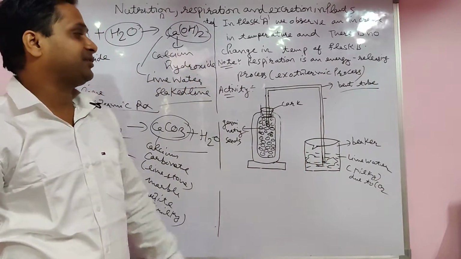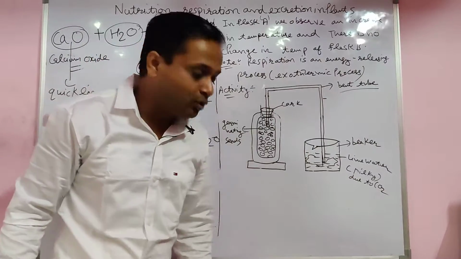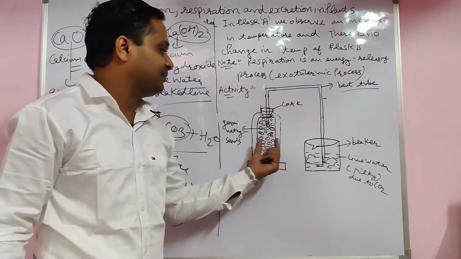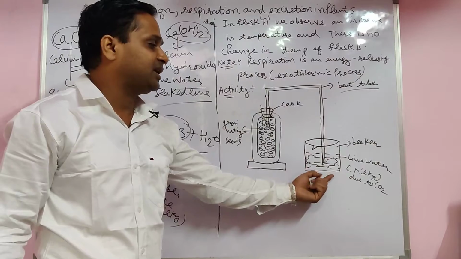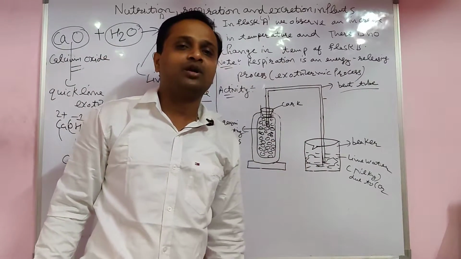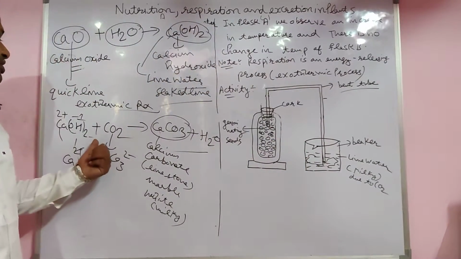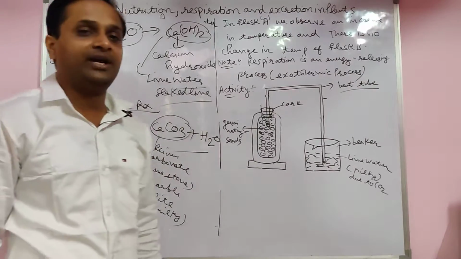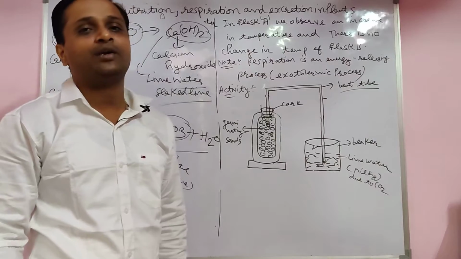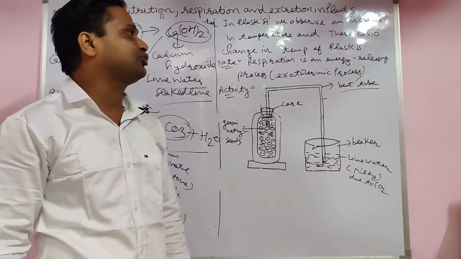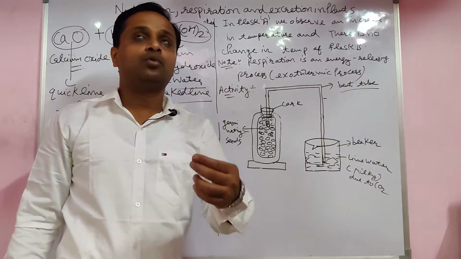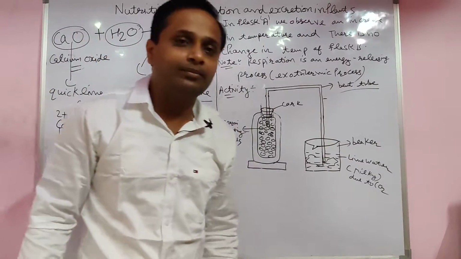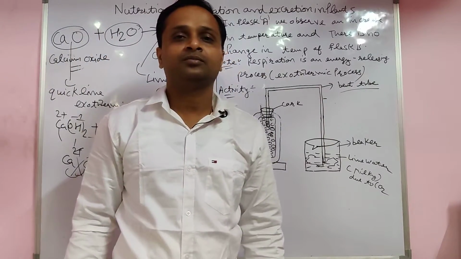A very important reaction. I am repeating, students. If in the bent tube the germinating seed's CO2 passes, it turns the lime water milky. Lime water is calcium hydroxide. When calcium hydroxide reacts with carbon dioxide, it gives calcium carbonate. Carbonate color is always white only. Chalk, marble, limestone.